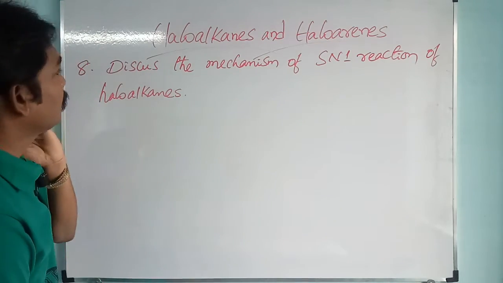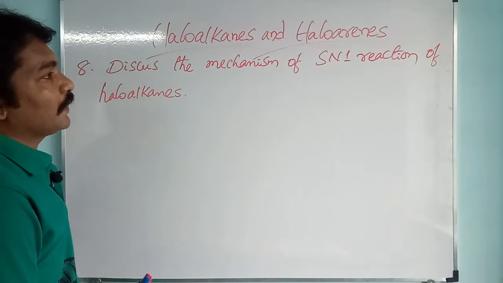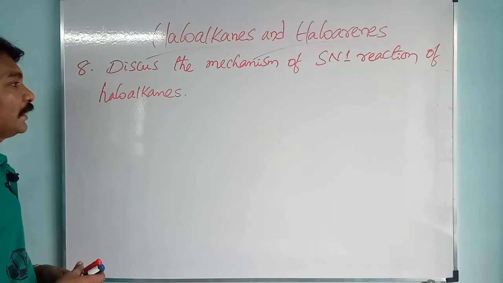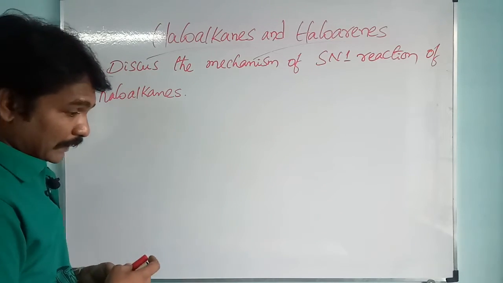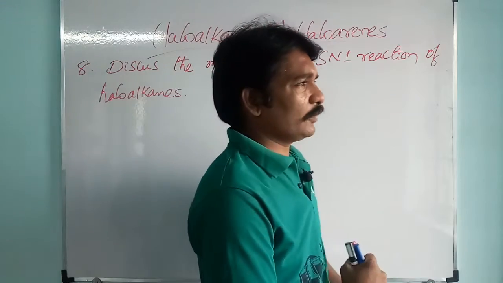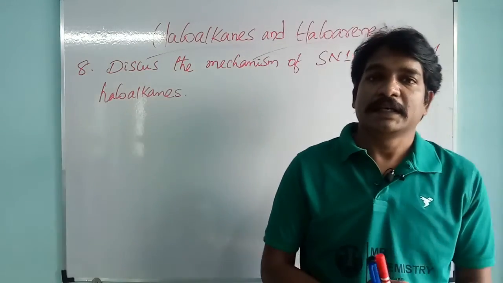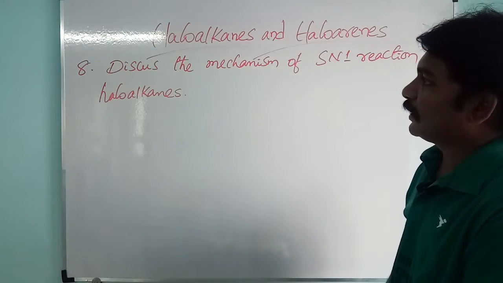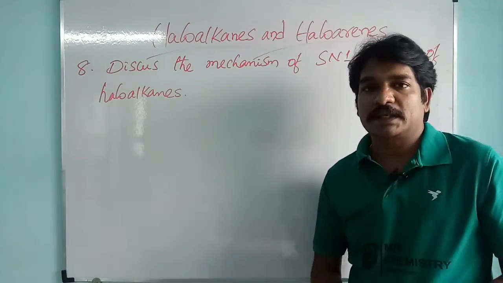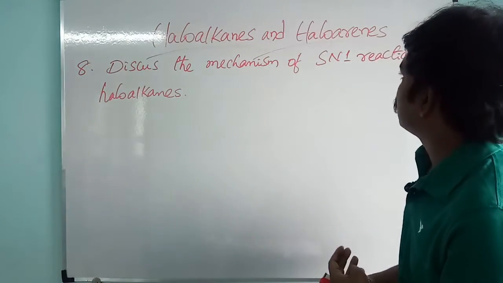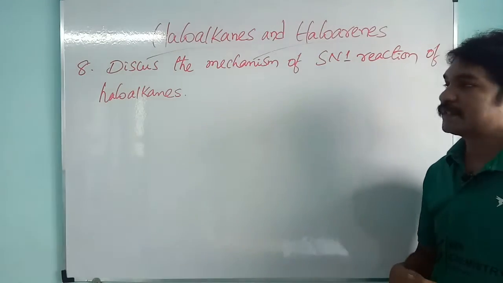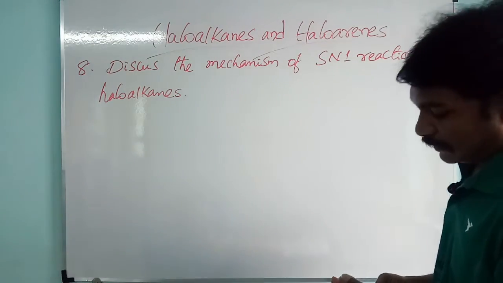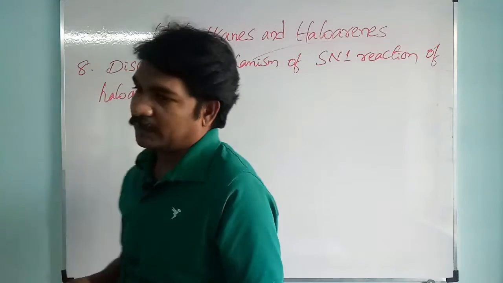Check the 8th one. Discuss the mechanism of SN1 reaction of haloalkanes. In the previous question also we discussed SN1 reaction. SN1 reaction depends on stability of carbocation. The more the stability of carbocation, the more will be the reaction towards SN1. It is a monomolecular nucleophilic substitution reaction.